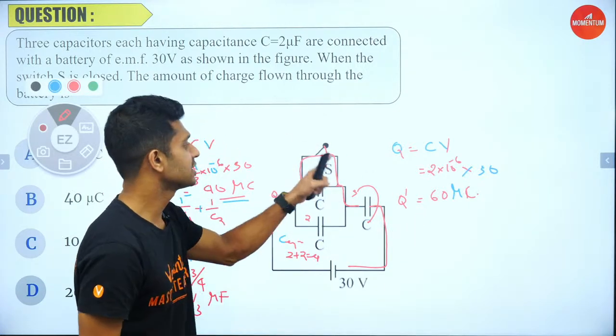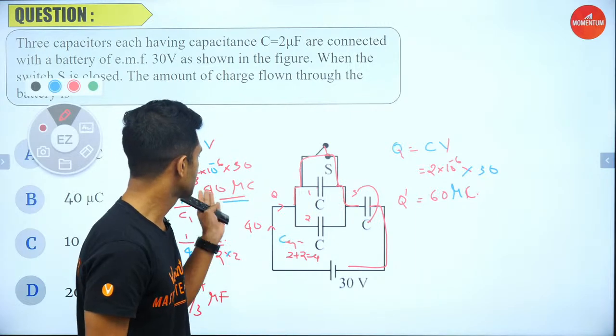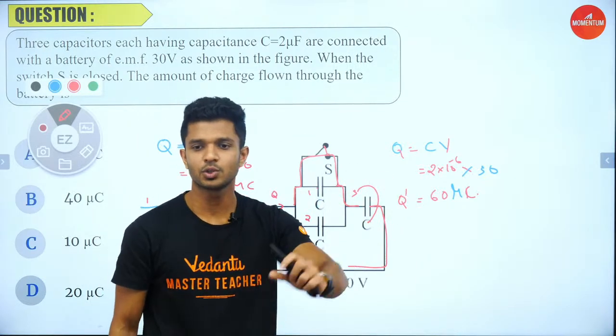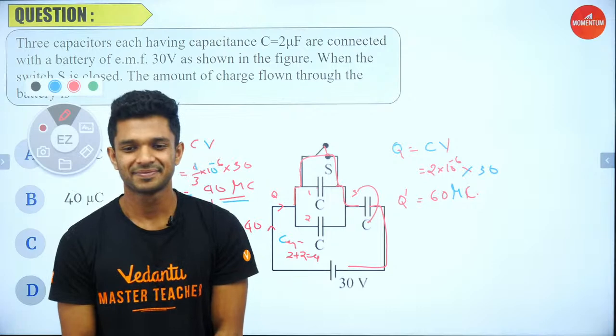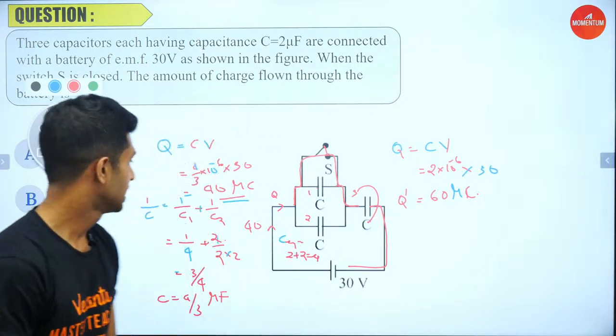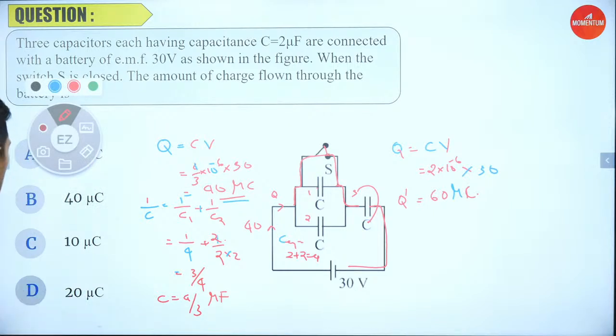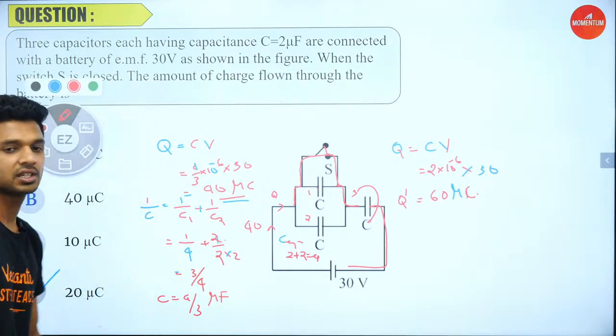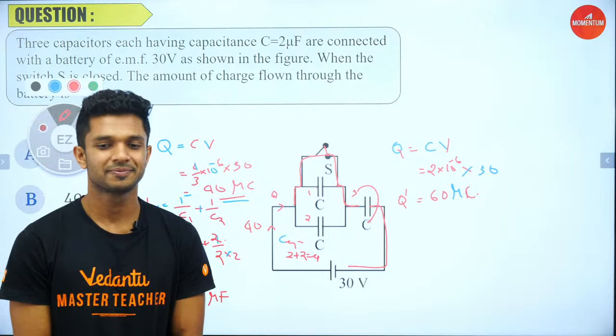So how much more charge has to flow for the conversion from 40 to 60? Who is going to tell me that? It is the option D here, which is 20 microcoulomb.